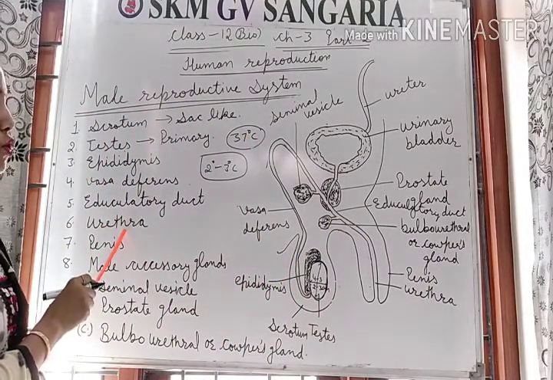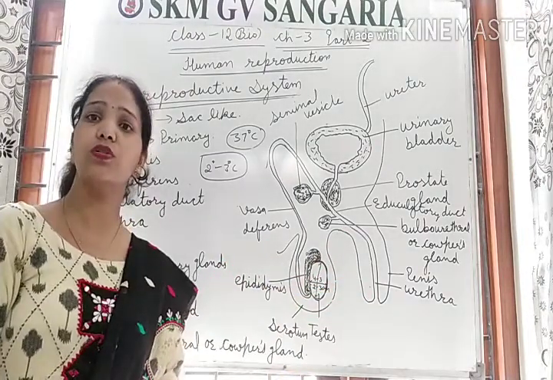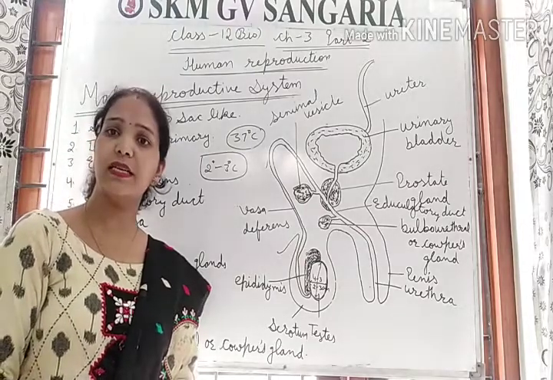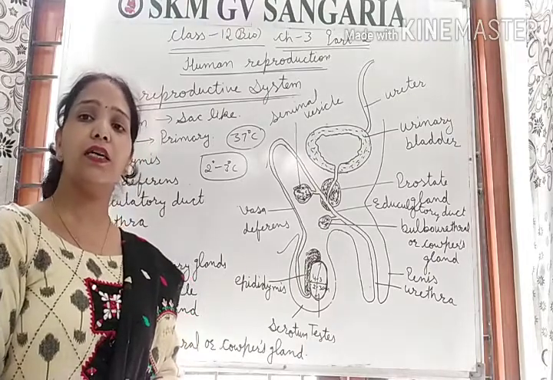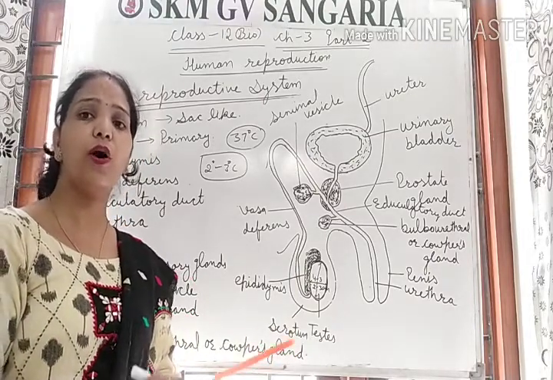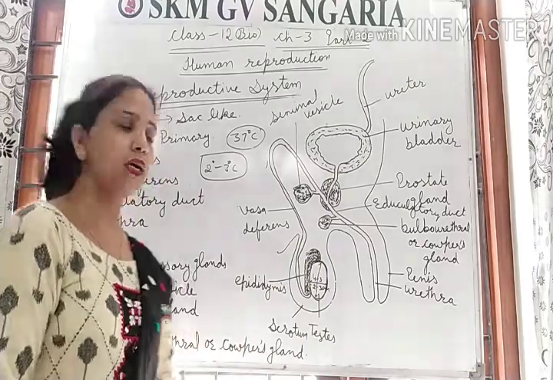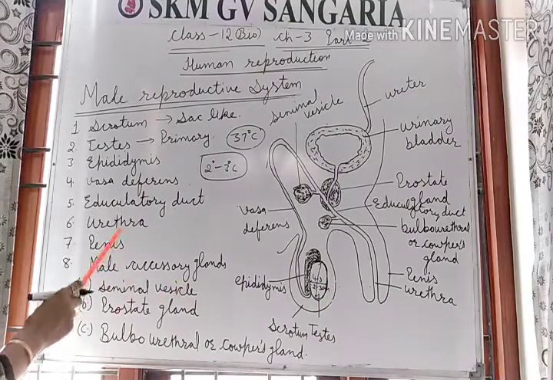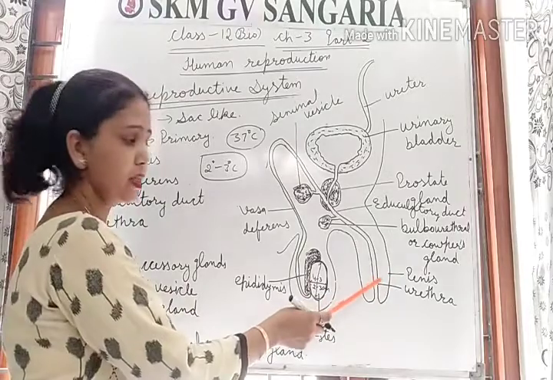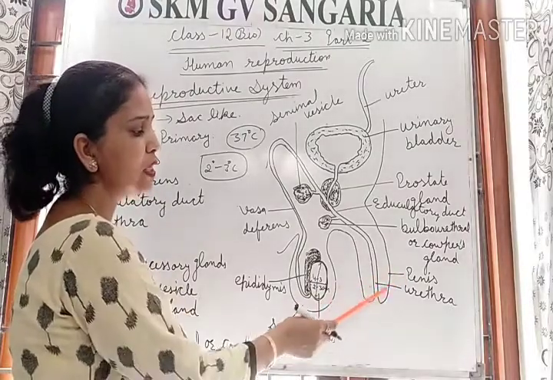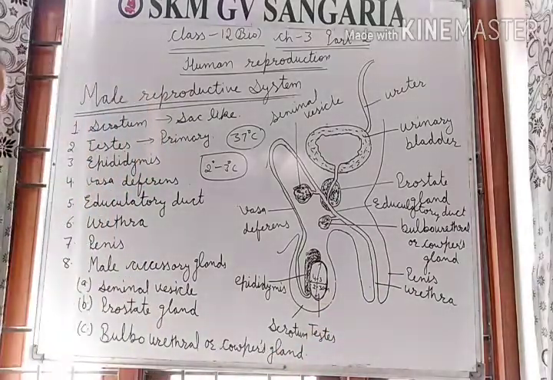Next is the urethra. The urethra is a tube-like structure. It is also part of the excretory system. In the excretory system you learned that the waste of your body, urine, is removed from the body through the urethra. Clear? Next is the penis. This is the muscular part around the urethra. This is the penis. Clear?